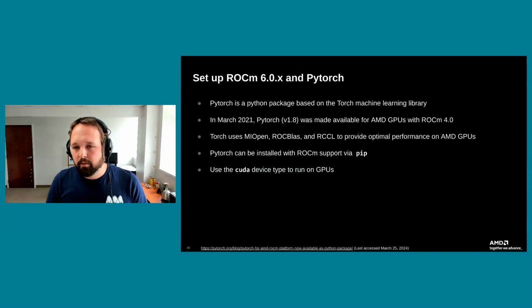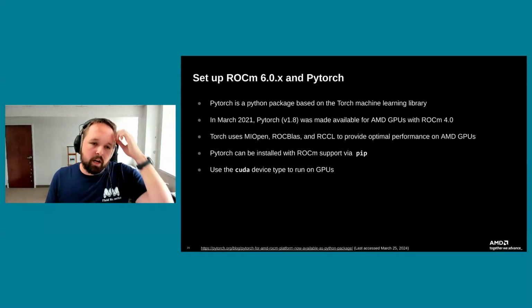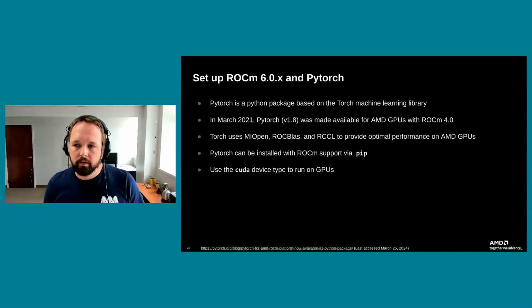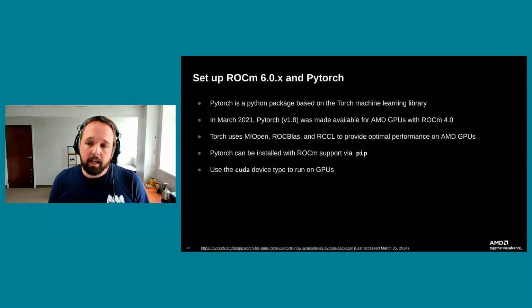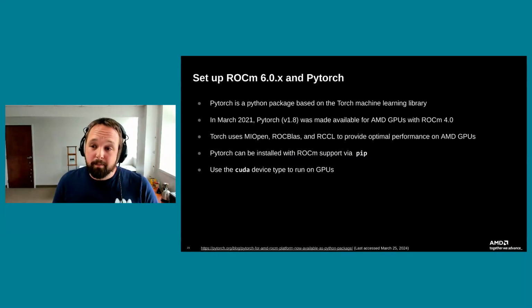So PyTorch, if you're not familiar, is a Python package based on the Torch machine learning library, which is C++ code. In March 2021, PyTorch version 1.8 was made available for AMD GPUs alongside ROCm 4.0. In the background, Torch does use MIOpen, rocBLAS, and RCCL to provide optimal performance on AMD GPUs. This is particularly why you need to have ROCm installed before you install PyTorch. At the moment, unless you're building PyTorch from source, you can install PyTorch with ROCm support via pip. You cannot do it via Conda at the moment.